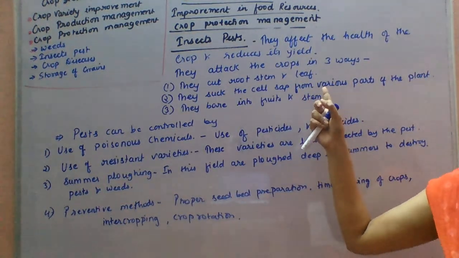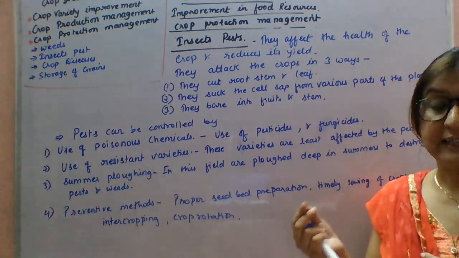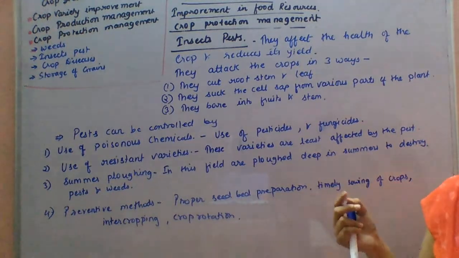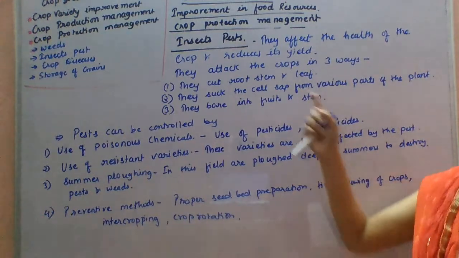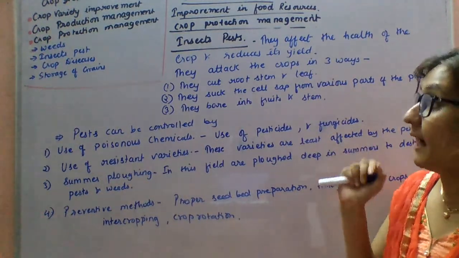As you can see, in wheat, the wheat weevil is the name of the pest, and in rice, the leaf hopper is the name of the insect pest. They cut the root, stem and leaf.